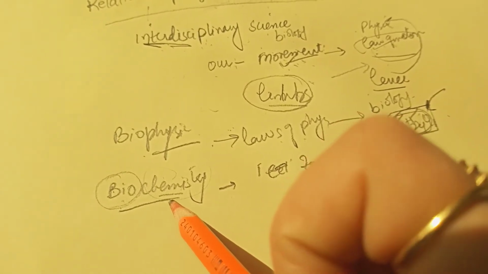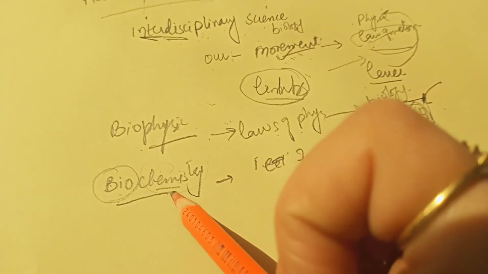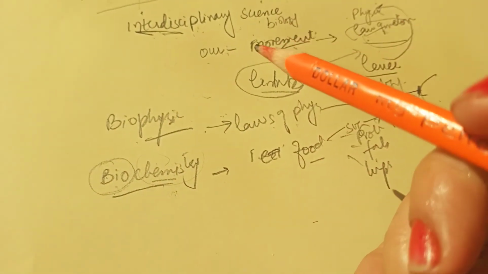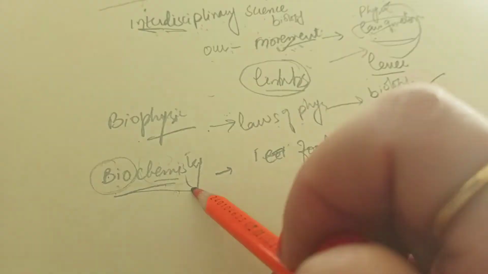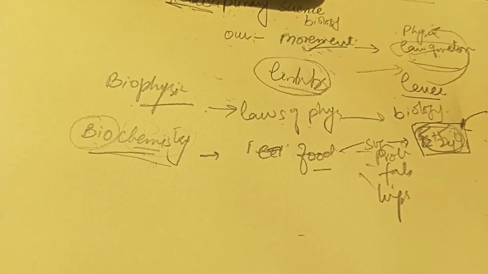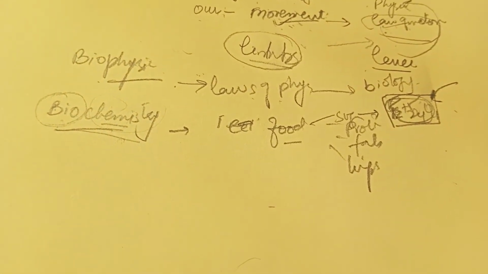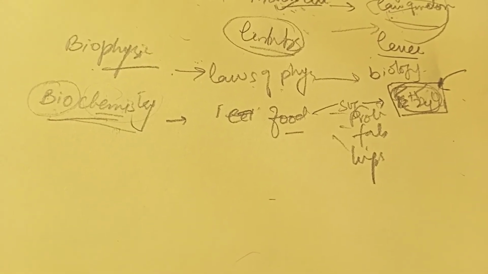So you can say that it deals with the study of the chemistry of different compounds and the processes occurring in the living organism. Whatever processes and things are occurring in the living organism will come under the heading of biochemistry. So beta, in short, biochemistry deals with the study of the chemistry of different compounds and the processes that occur in the living organism.